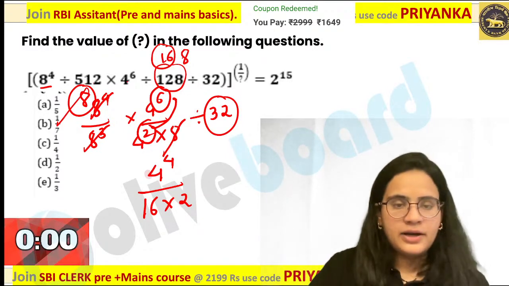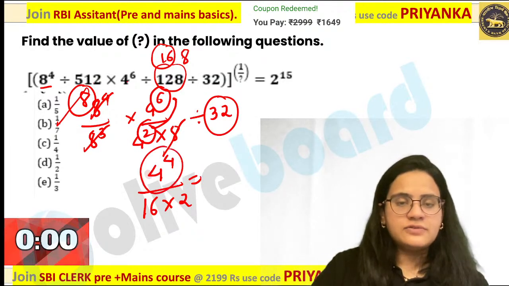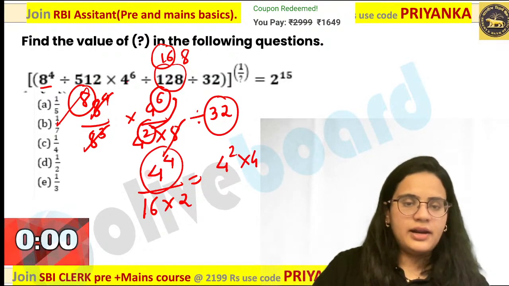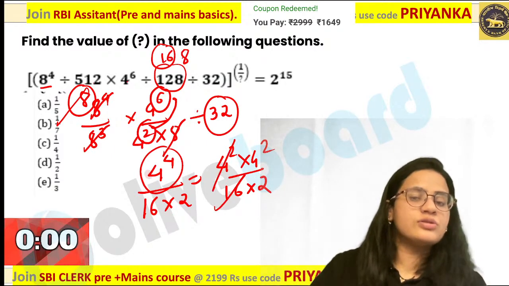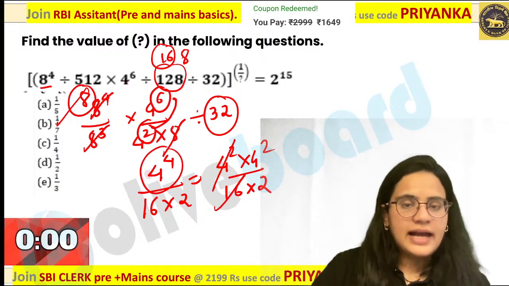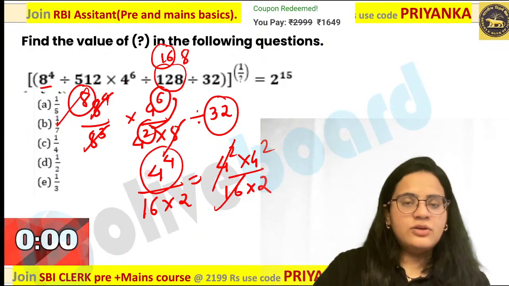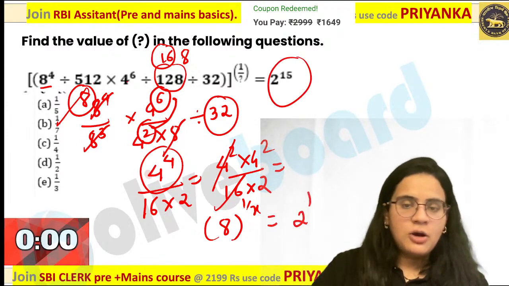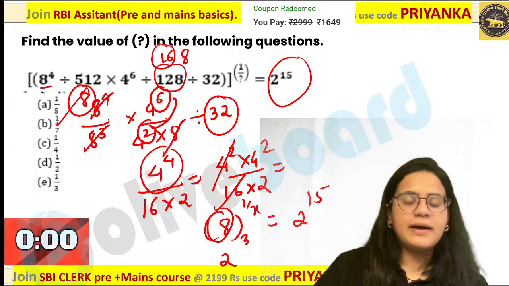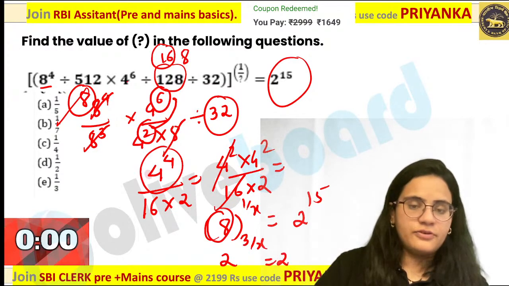Are you getting my point? Now when you are calculating this, this is 4 square into 4 square upon 16 into 2. Now you know that this is 16 and this is also 16 over here. So when you are calculating this value will be equal to 8 over here to the power 1 by x, and this value is 2 to the power 15. Now please pay attention, when you are saying 8 over here, this is 2 to the power 3 by x, which is equal to 2 to the power 15.